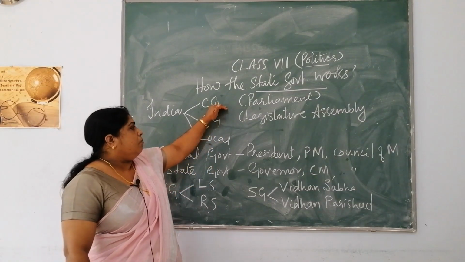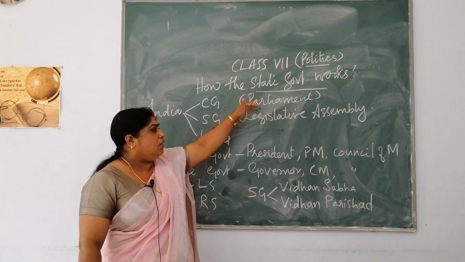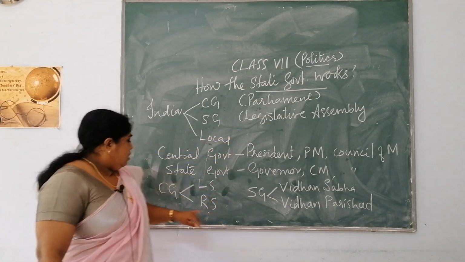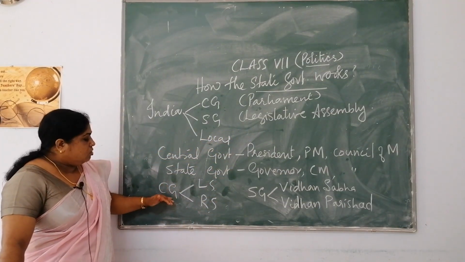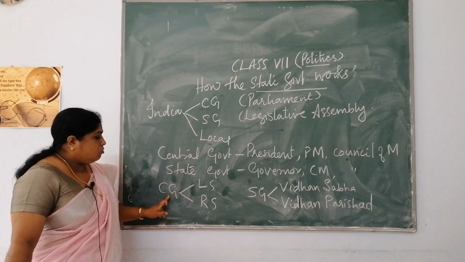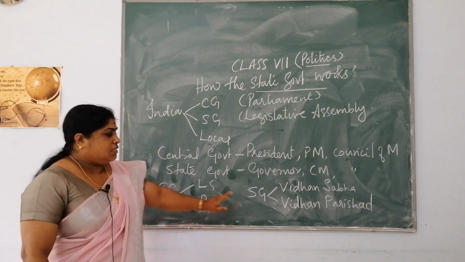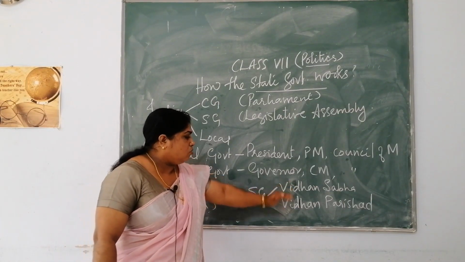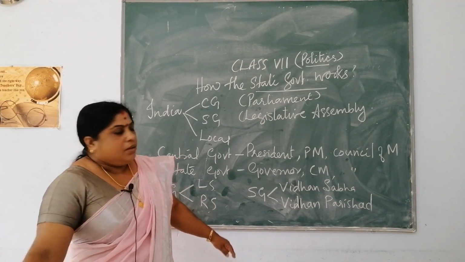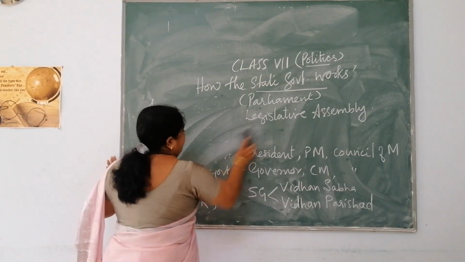When the central government or the parliament makes laws for the whole country, the legislative assembly makes laws only for the state. Last year I had already told you the parliament has 2 houses which you call as the Lok Sabha and the Rajya Sabha. Similarly, the state government also has 2 houses which you call as the Vidhan Sabha and the Vidhan Parishad. Now, all of our state governments have an elected MLA.